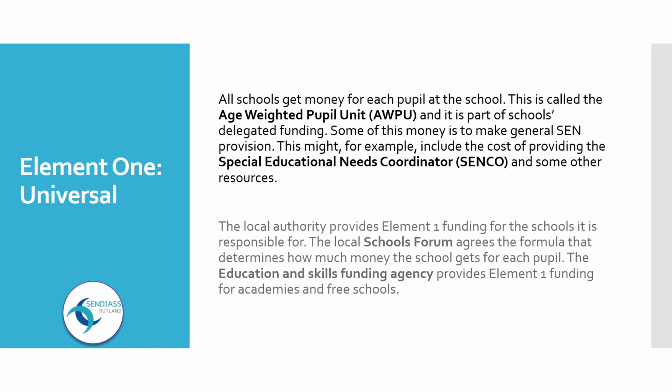The local authority provides Element 1 funding for the schools it is responsible for. The local schools forum agrees the formula that determines how much money the school gets for each pupil. The Education and Skills Funding Agency provides Element 1 funding for academies and free schools.